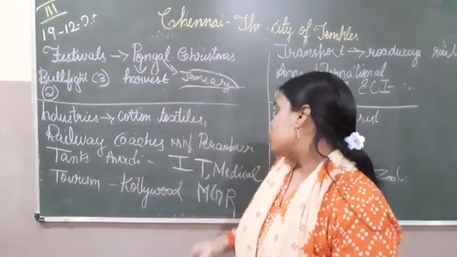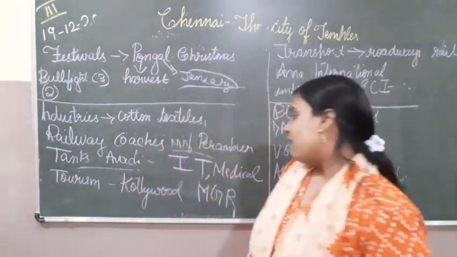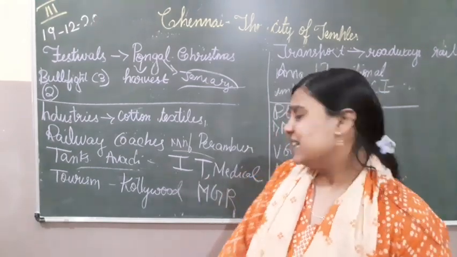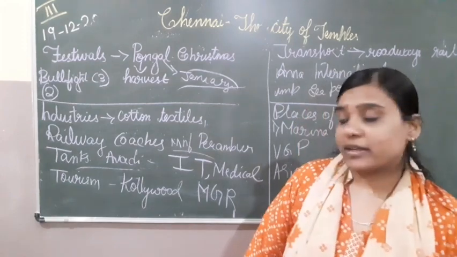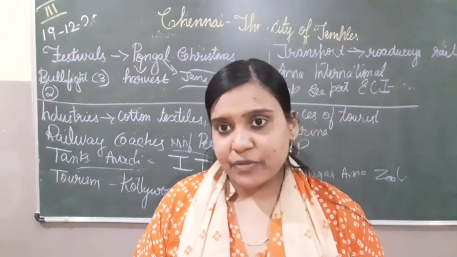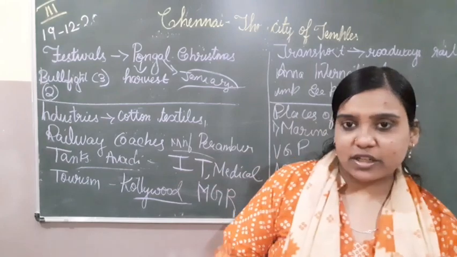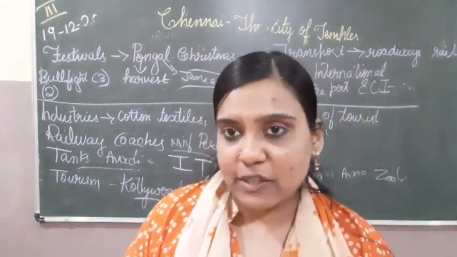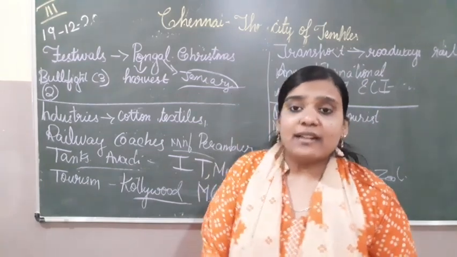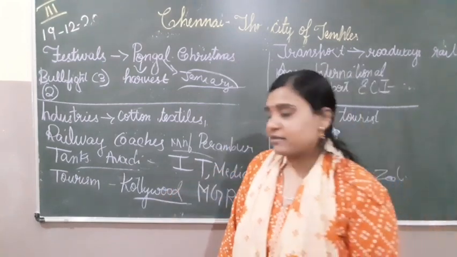Then we have railway coaches which are manufactured in Perambur. We have tanks which are manufactured in Avadi, and Chennai is famous for information technology, that is IT, and medical tourism. And you have heard about the film city of Chennai also. What is the film city in Chennai known as? Kollywood. Actually, they have written it Tollywood, children. So scratch it and make it Kollywood, K-O-L-L-Y-W-O-O-D, Kollywood. And MGR Memorial Studio is very famous over there for the film industry.